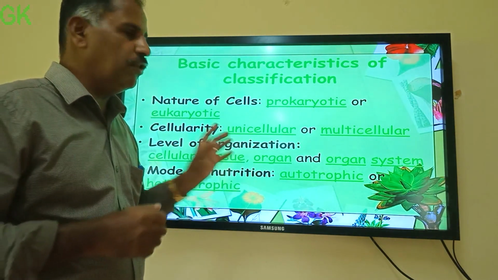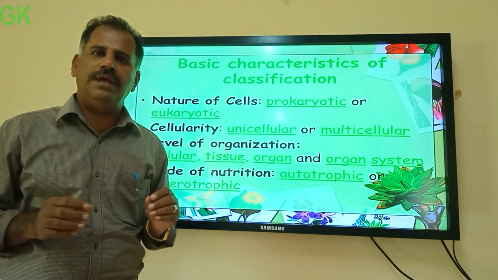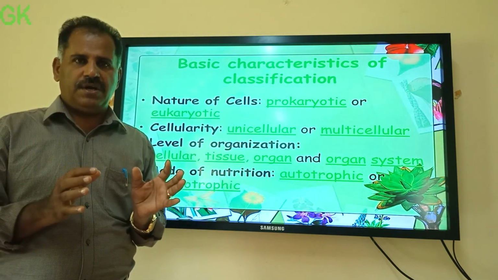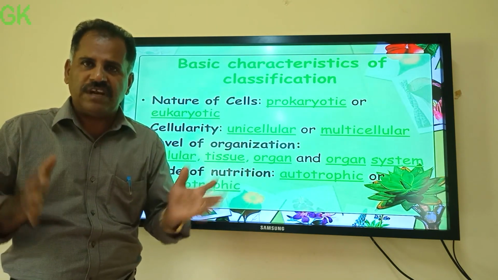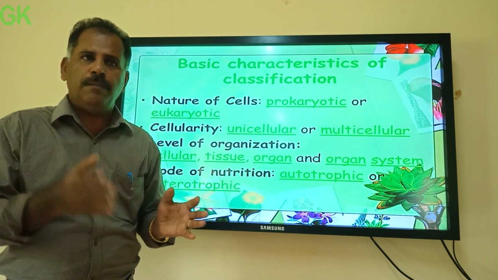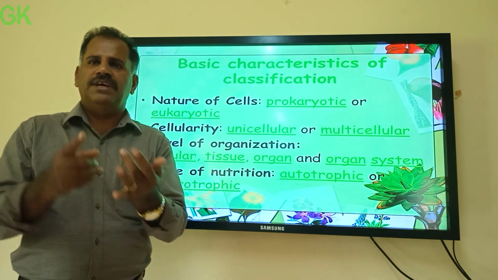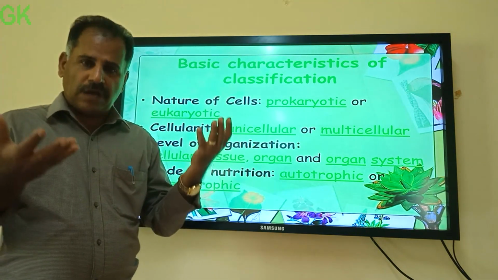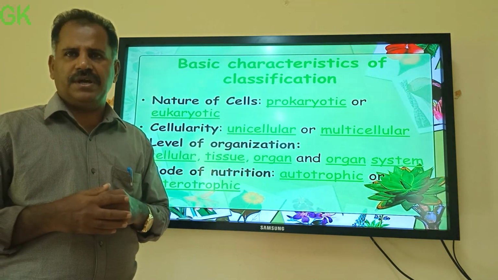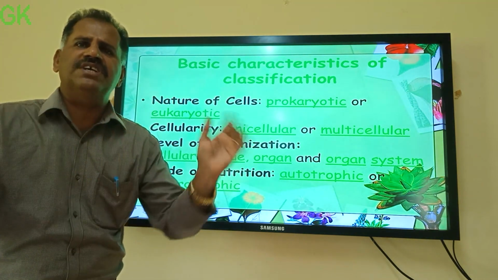Why? Because if you take habitat only, for example water, in this water there are different types of organisms. Is this classification appropriate? No. Why? Because there are blue whale-like organisms, shark-like organisms, so many algae. Many organisms are there, and all have different types of features also.